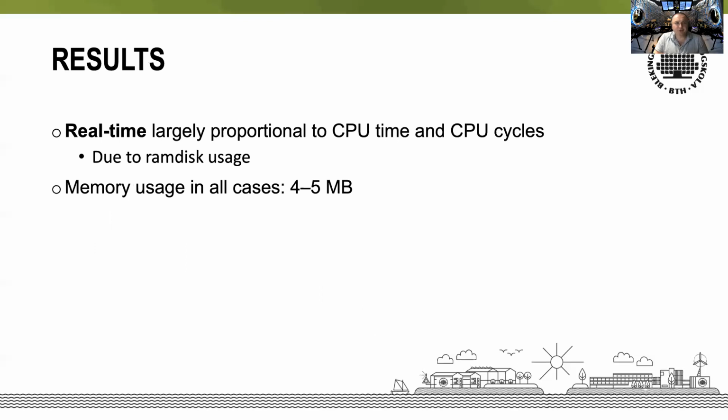The general results indicate that the real time is largely proportional to CPU time and CPU cycles. Most likely this is due to the use of the RAM disk, which alleviates the effects of disk I/O. We have also seen that memory usage in all cases is in the range of 4 to 5 megabytes. Due to time and space constraints, the following graphs will only show results related to the real-time metric.